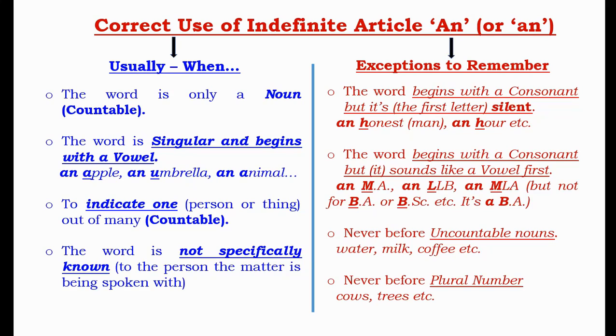Next, when the word begins with a consonant but it sounds like a vowel first, such as an MA, an LLB, an MLA, but not for BA or BSc, etc. Remember further, it is never used before uncountable nouns such as water, milk, coffee, etc., and also never before plural number such as cows, trees, etc.